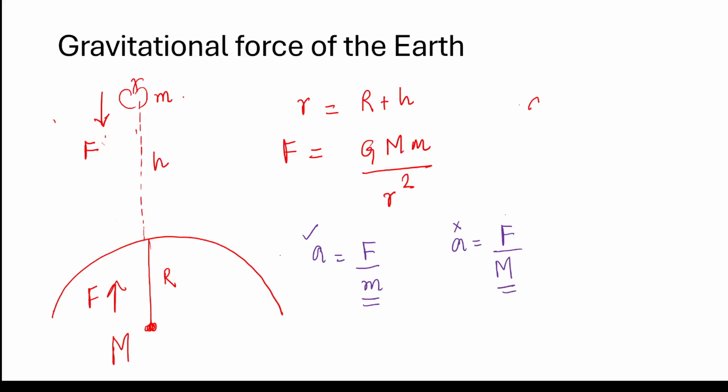So force is the same, but acceleration and the movement are different because one of them is very heavy, it has a big mass. So the gravitational force of Earth is exactly the same on both apple and the Earth.